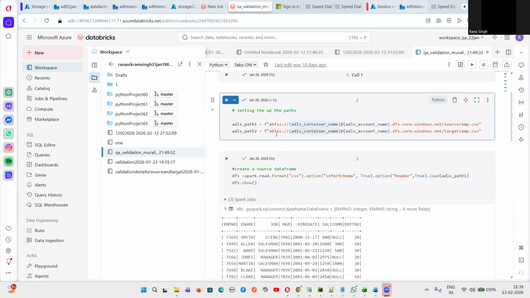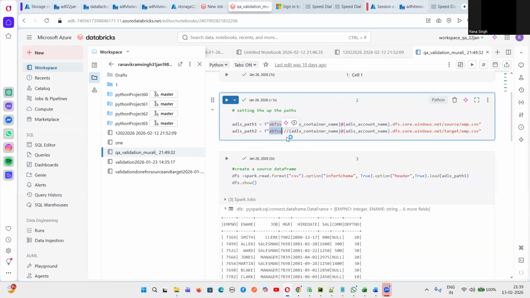So this abfss, Azure Blob File System Secure, we have to mandatorily give, and colon and then double slash. We have to give this for Azure Blob File System Secure. Okay, this is ABFSS. This is very important. Azure Blob File System Secure.